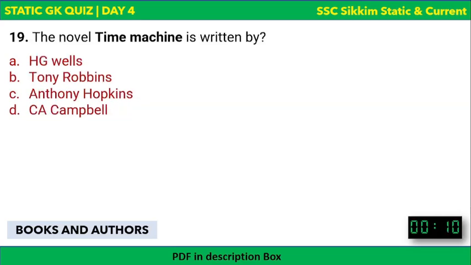Next question. The novel Time Machine is written by whom? Time Machine. The options are there, and your time begins now. H.G. Wells, Tony Robbins, Anthony Hopkins, or C.A. Campbell. The time is over. It was written by H.G. Wells, a pretty famous novel.